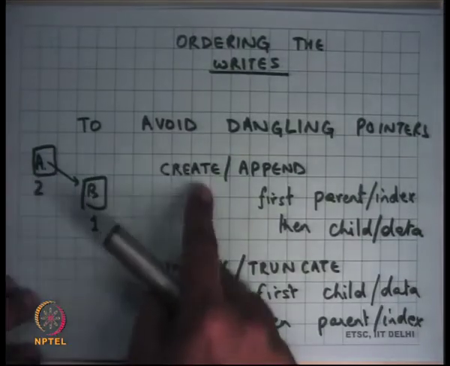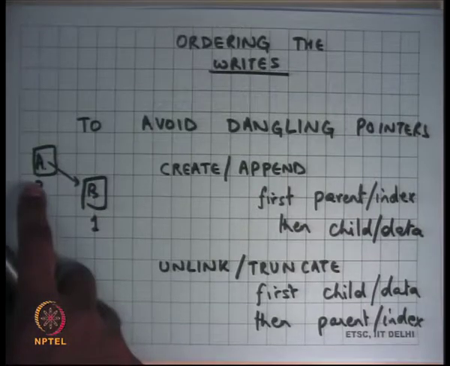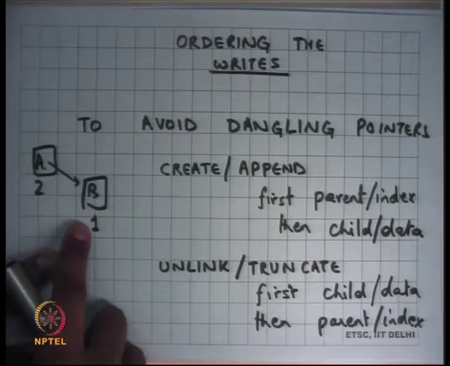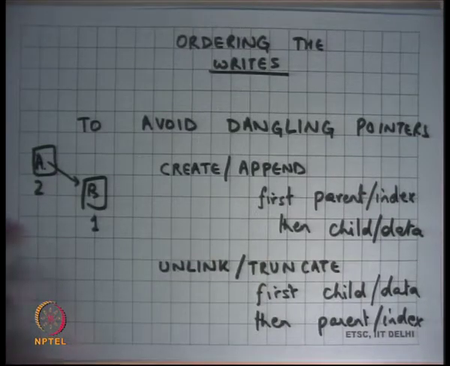Well, I am talking about create. So you will first create the block B and then add an entry for it in the index A. On the other hand, when you are doing unlink or truncate, when you are removing things, you first want to remove it from the index and then deallocate or free or uninitialize these blocks, right.